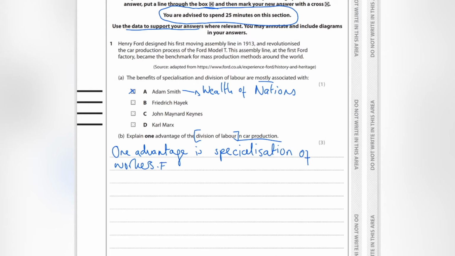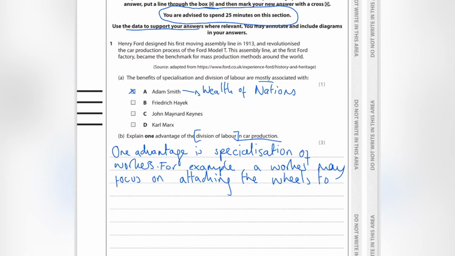So I might say, for example, a worker may focus on attaching the wheels to a car,